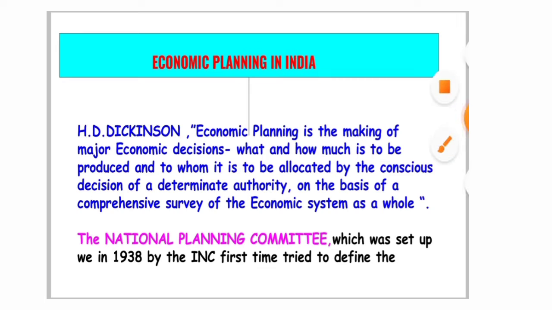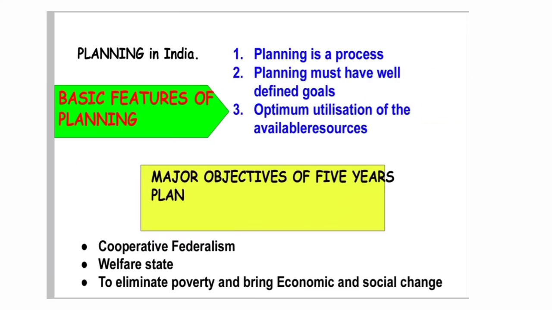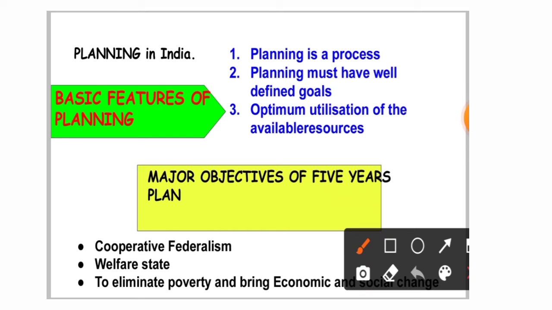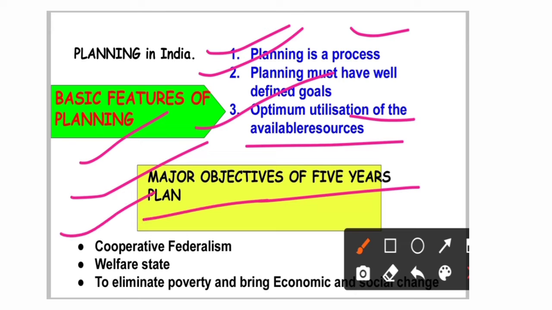Next, you need to know the National Planning Committee. It was set up in 1938 by the INC for the first time, to define the planning to be taken up in India. Some basic features of planning: planning is a process of how to distribute and allocate resources to the people. And second, planning must have well-defined goals and the optimum utilization of the available resources.